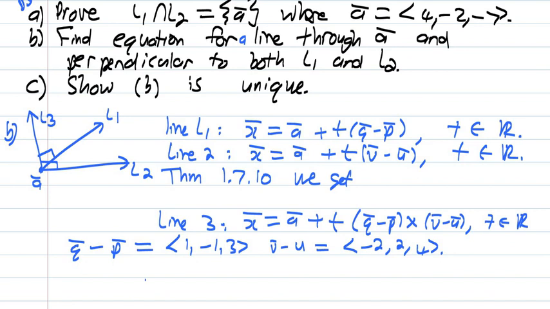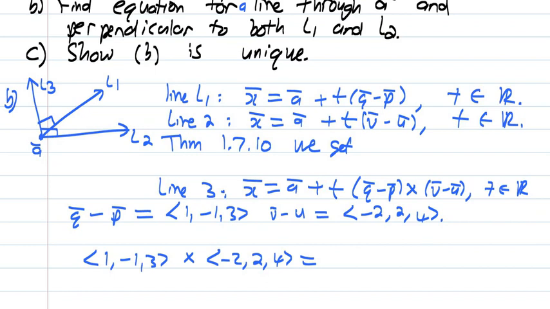So we got to do (1, -1, 3) crossed with (-2, 2, 4). That's equal to, take my tip, draw it. So it's 1, -1, 3, repeat 1, -1. Then you draw -2, 2, 4, then you repeat -2, 2. Scratch out this times this.